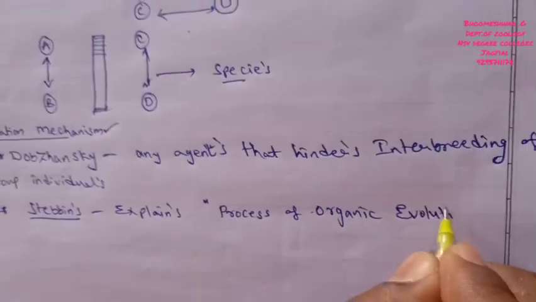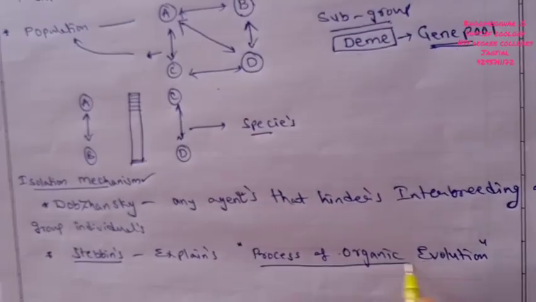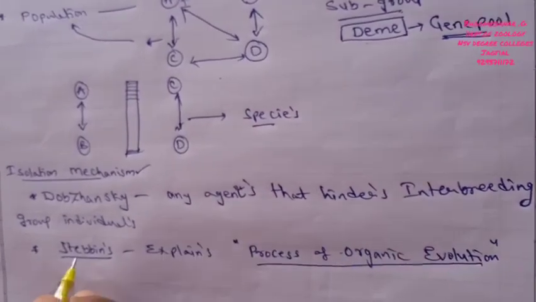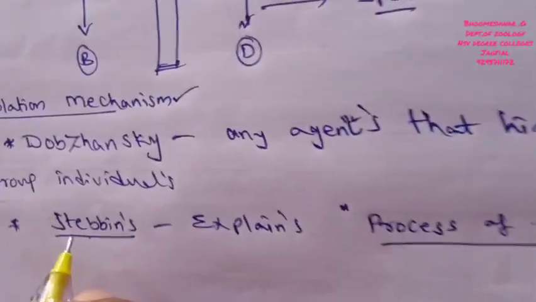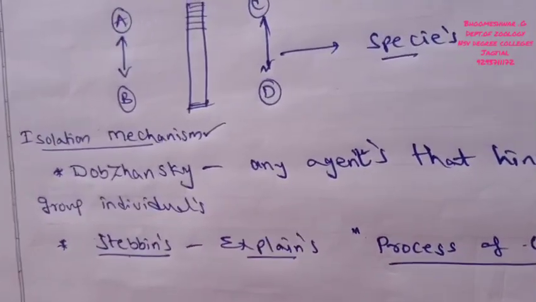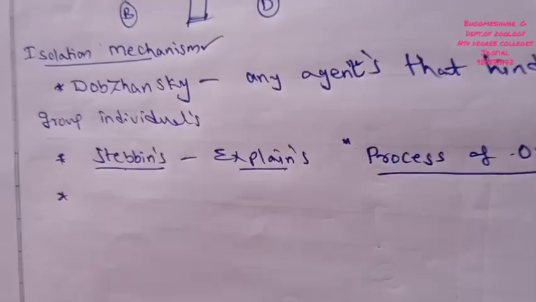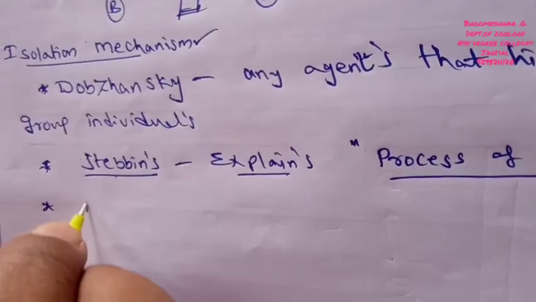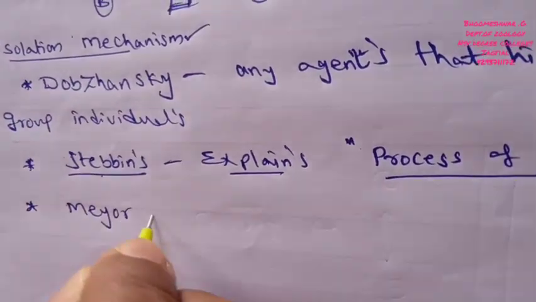This book is written by Stebbins, and he explained the entire process of isolation mechanism. Later, another scientist named Mayr came.